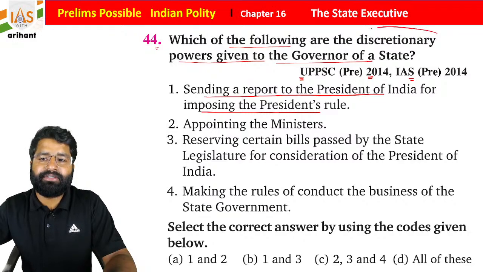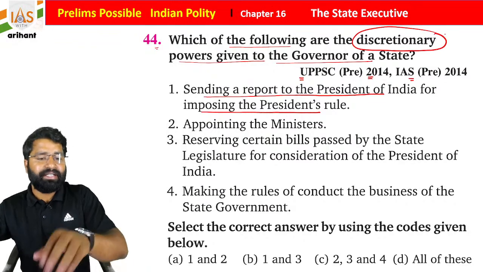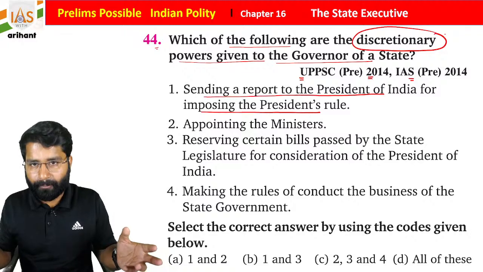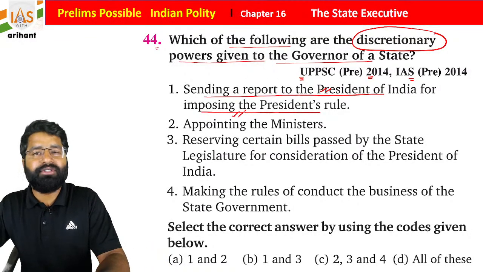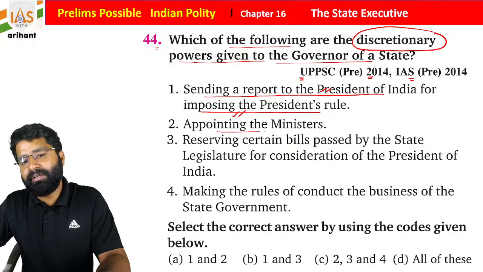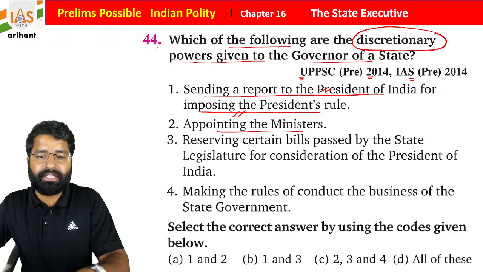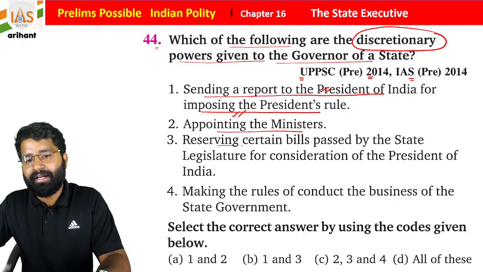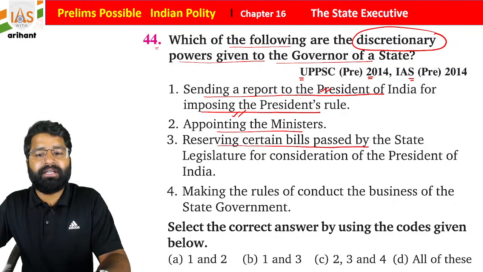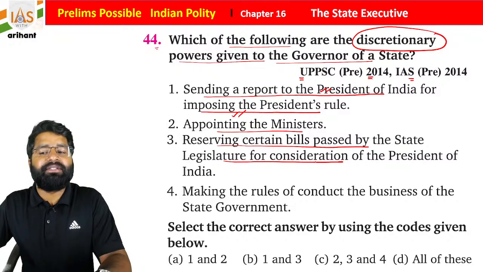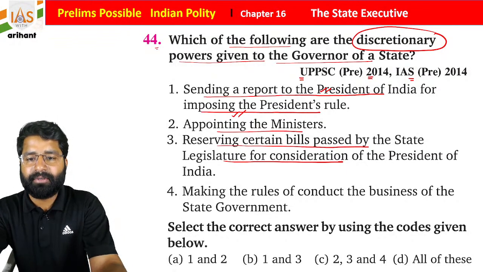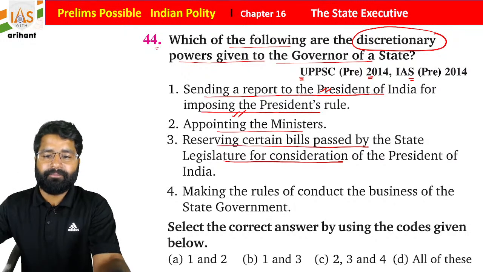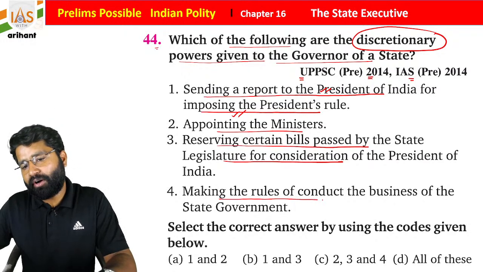It is a discretionary power, meaning he has freedom to do it. Then appointment of a minister, reserving certain bills passed by the state legislature for consideration of the President of India, so he can reserve any bill for the president's reconsideration, and making rules of conduct of business of the state government.